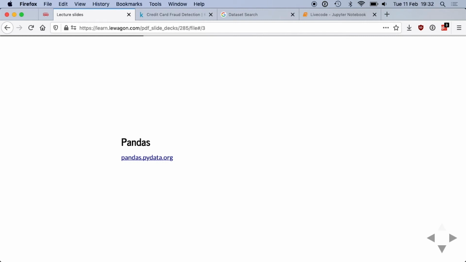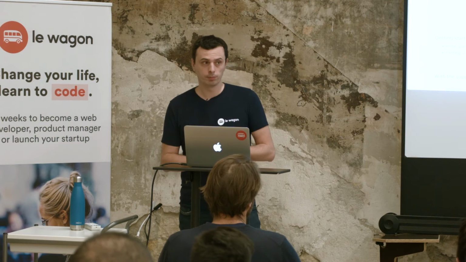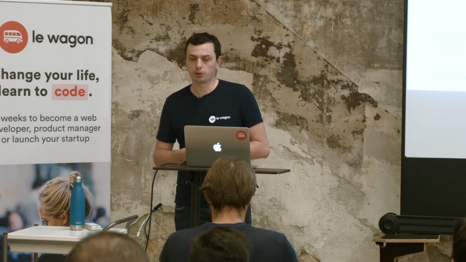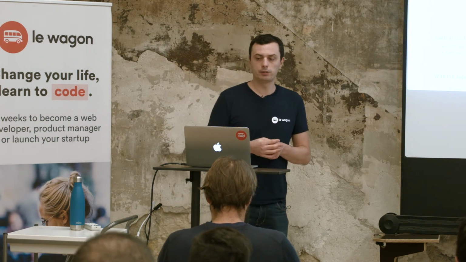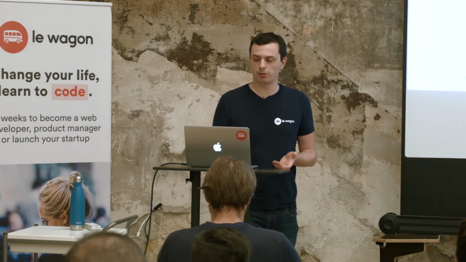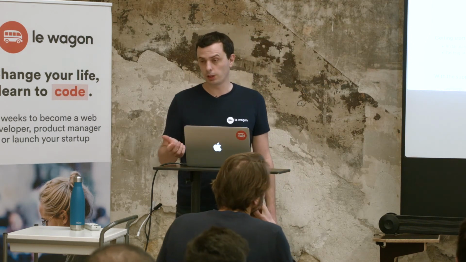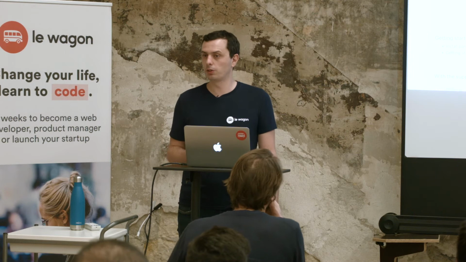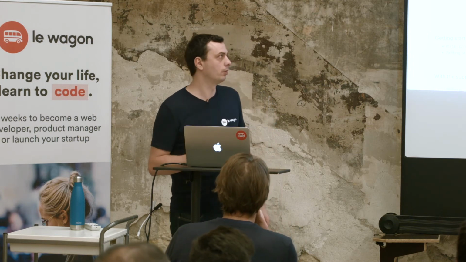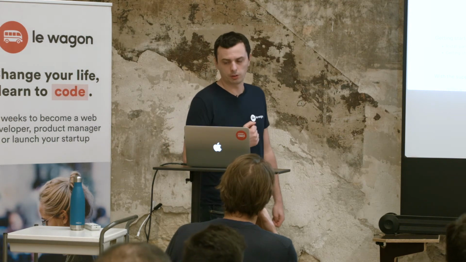Okay, so now that we know where we can look, let's talk about Pandas. Pandas is a Python open source library created by open source maintainers, and it recently turned 1.0. The latest version of Pandas is 1.0.1, and a few months ago it was not at version 1, it was 0.20, I think, so a beta version.